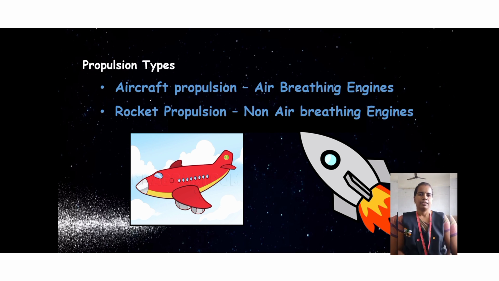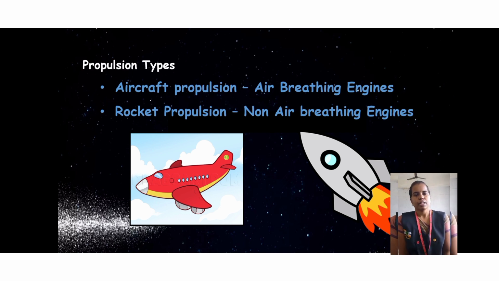We can categorize the engines into two types: air breathing engines and non-air breathing engines. An air breathing engine is an engine which consumes the oxygen in the atmosphere for its combustion with fuel. We all know we have 21% oxygen in our atmosphere.